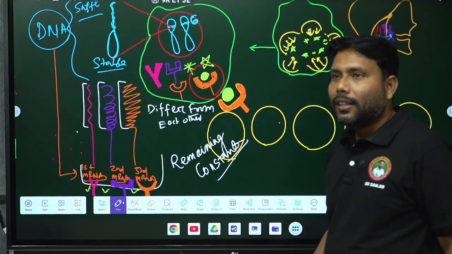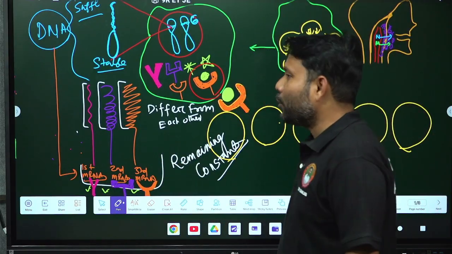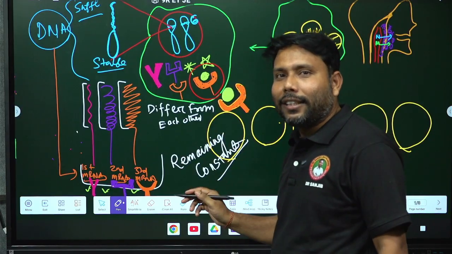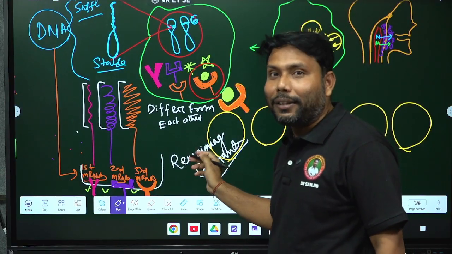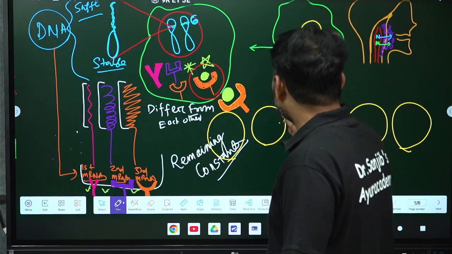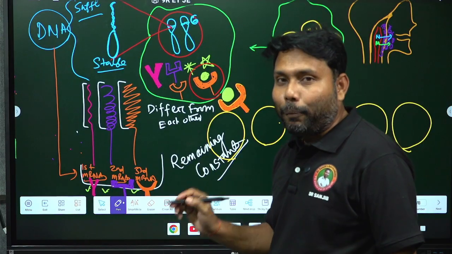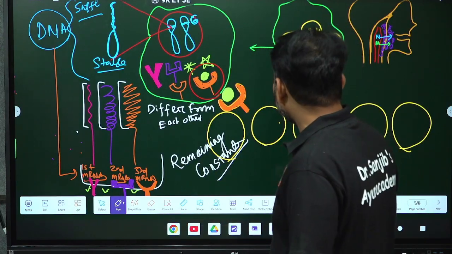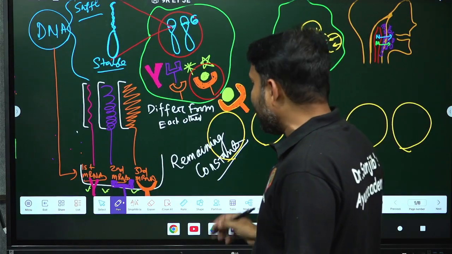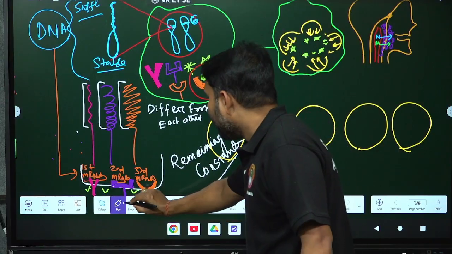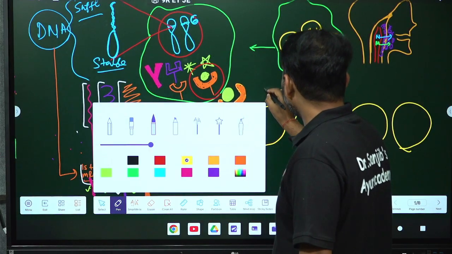Now the processed antigen will come to the T lymphocyte, then the T lymphocyte will be activated, then the T lymphocyte will recognize the processed antigen, whether it is properly processed or not. So that's why T lymphocytes have different receptors.